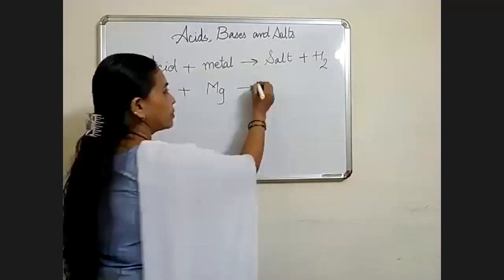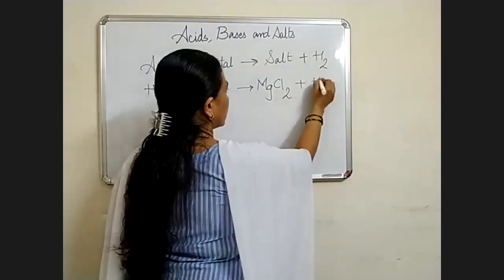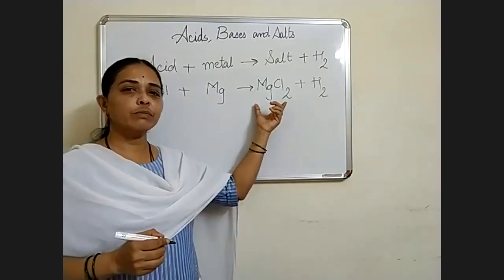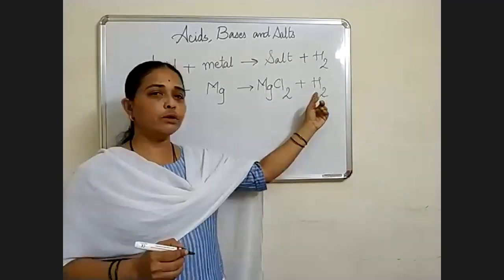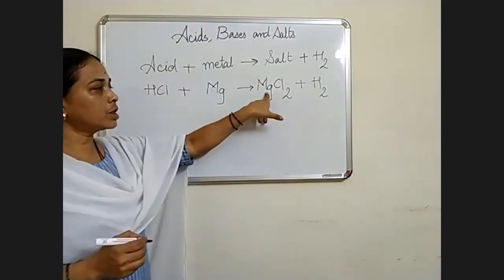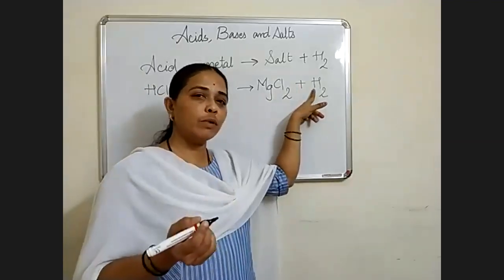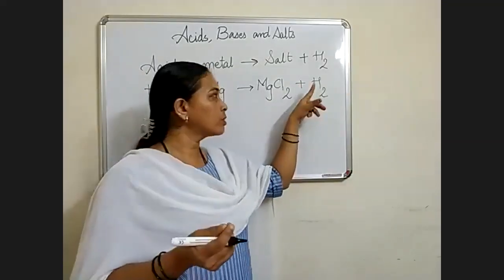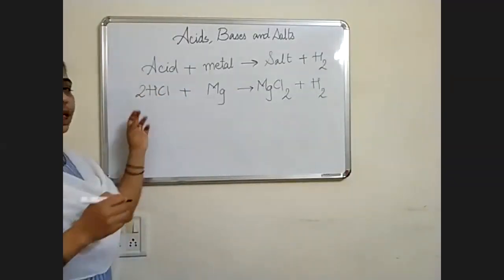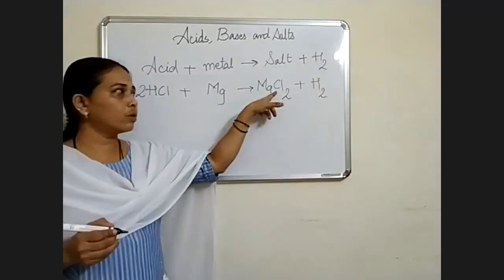So it will give you the formula MgCl2 plus H2. This is the salt, magnesium chloride, and hydrogen gas will be released. Magnesium reacts with two atoms of chlorine, and hydrogen also goes into the atmosphere as H2, so we require two molecules of HCl.